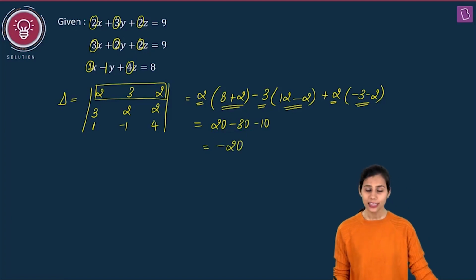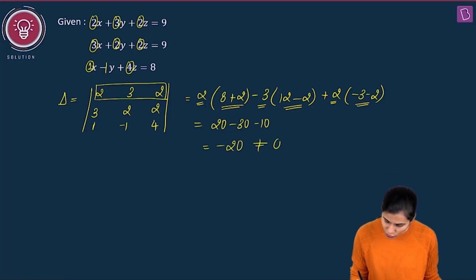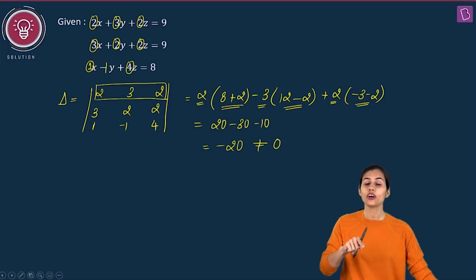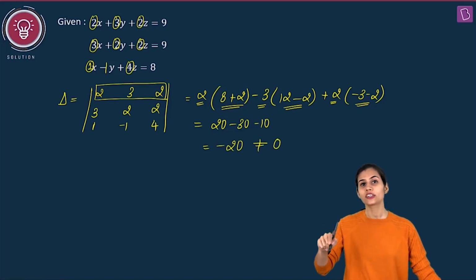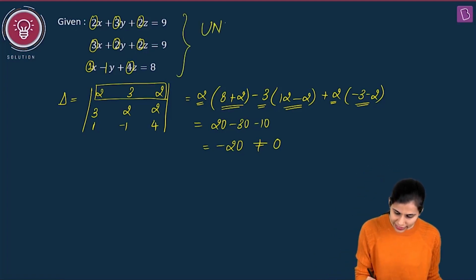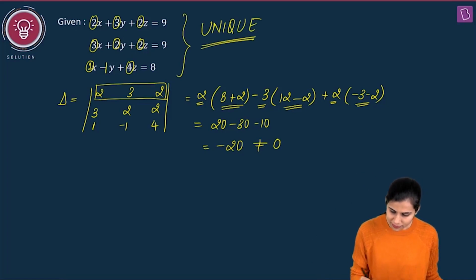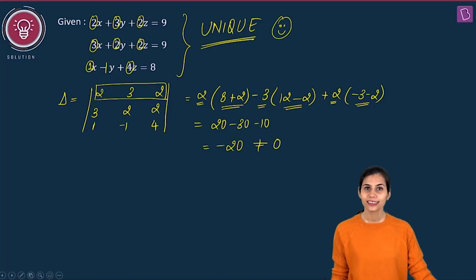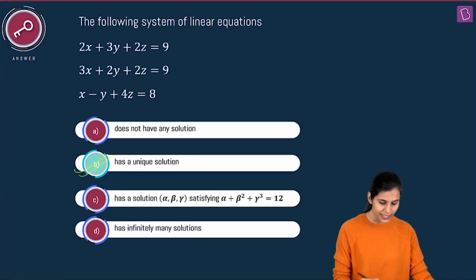Wait a second. My del is coming out to be a non-zero quantity. I just shared with you that if del is non-zero, you can straight away conclude that your system is going to have unique solution. Alright, and this is where I'm done. My B is the correct option.